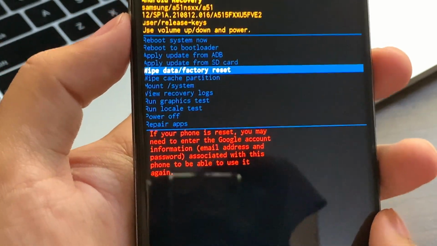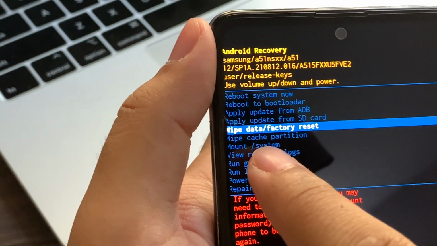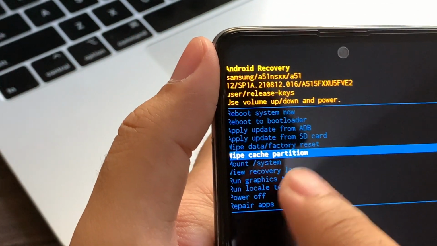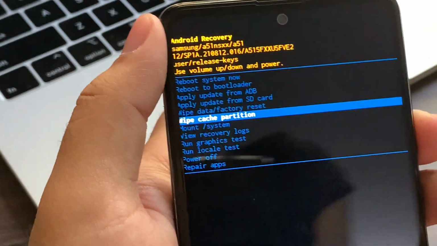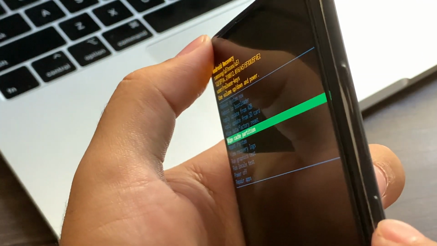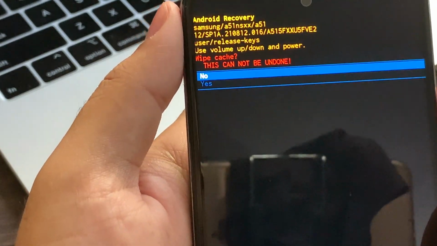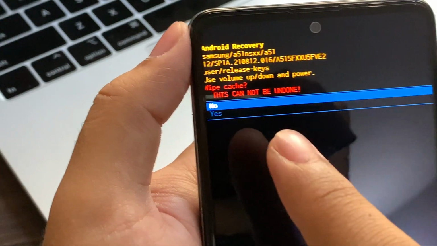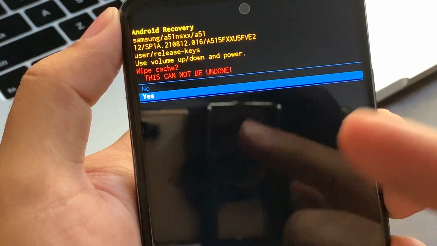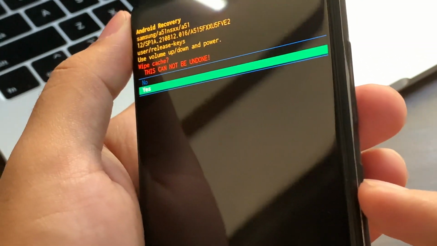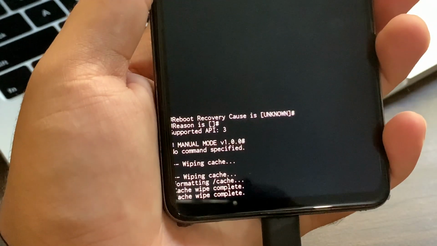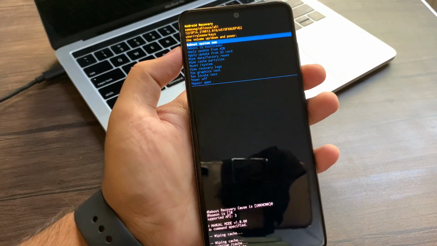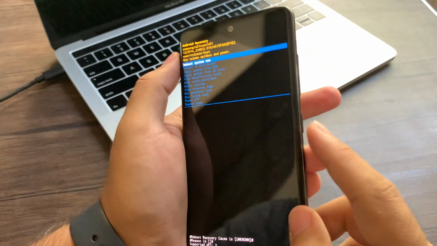So what you have to do is scroll to the wipe cache partition, not wipe data factory reset, but wipe cache partition. Click enter, and now what you will do is scroll down and select yes, click enter, and there you can see the wipe cache has been done. Now what you will do is reboot system now, click enter.